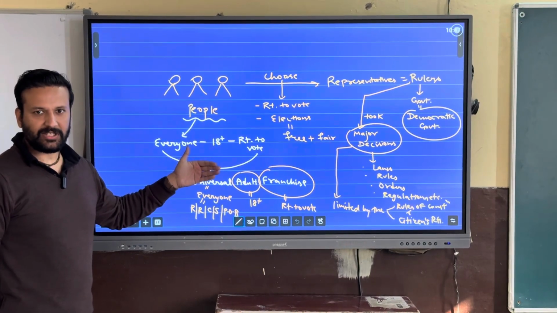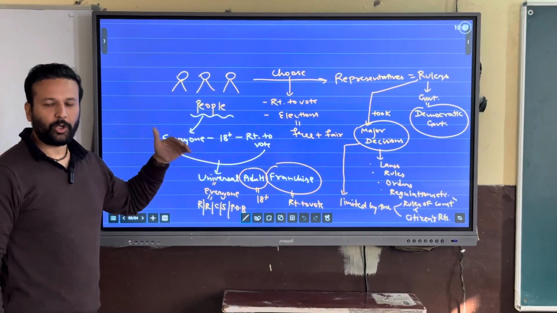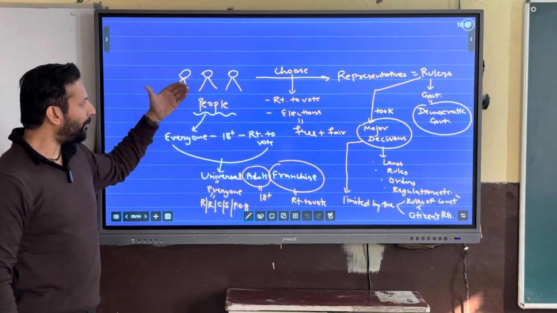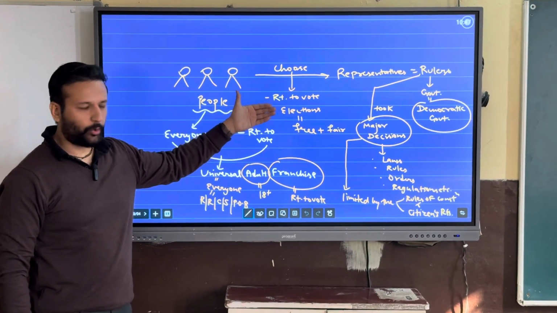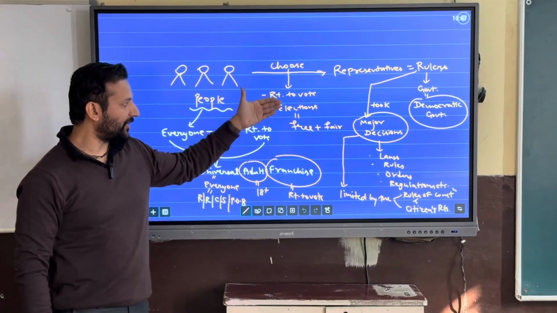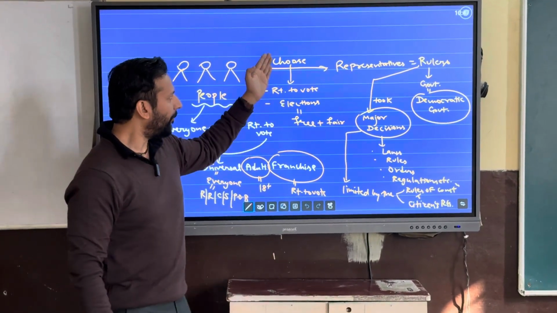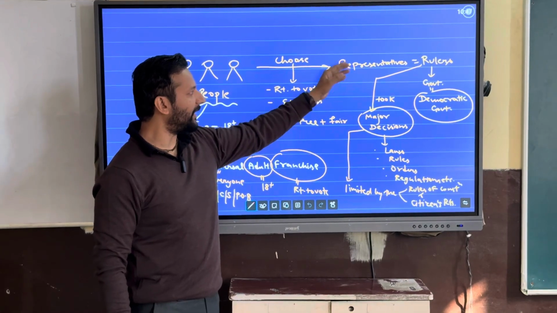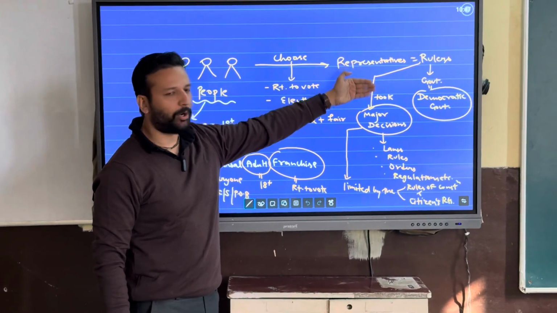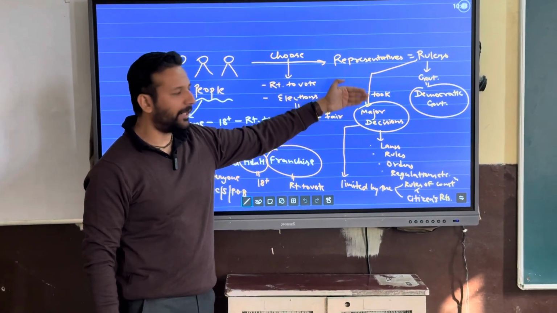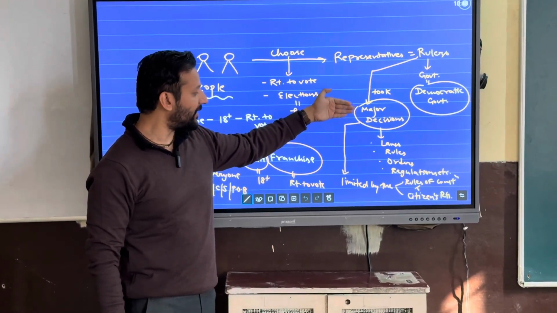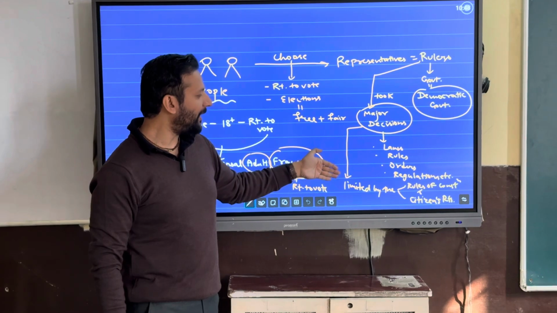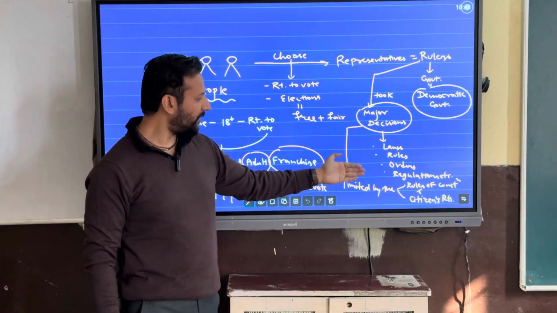So democracy means rule of the people or rule by the people. How do people exercise their rule? By exercising their right to vote through elections. That election must be free and fair. By choosing their representatives, the representatives will form a government, which is called democratic government. The representatives or rulers take the major decisions, and their decisions must be limited by the rules of the constitution and citizens' rights.